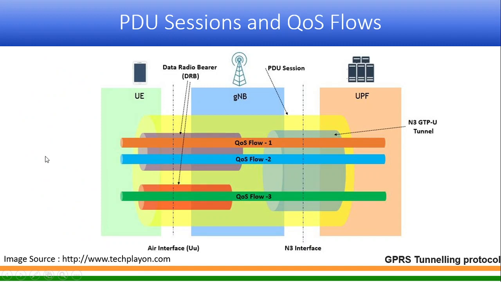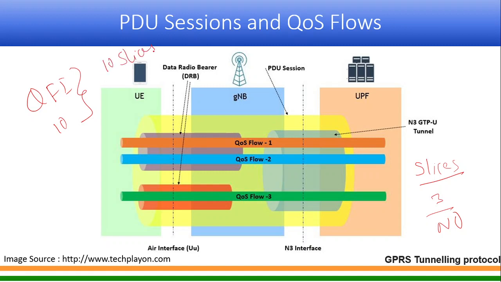So for the time being, let us assume two things. Your question is whether there are two slices in this example, right? The answer is no. If I have, say, 10 QFIs, that doesn't mean I have 10 slices. So this should be very clear: QFI is not equal to slices. That is for sure.